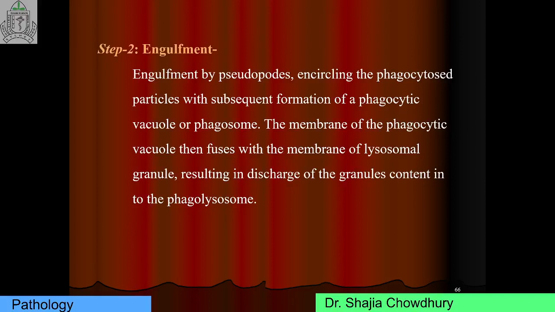The phagosome then fuses with the lysosomal granules, resulting in discharge of the granule content into the phagolysosome. When the phagosome is fused with the lysosomal membrane, it is called a phagolysosome.